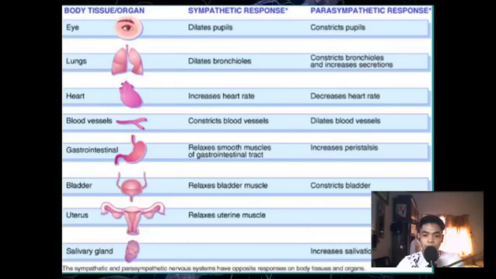Parasympathetic dilates blood vessels. Gastrointestinal: sympathetic relaxes smooth muscles of the gastrointestinal tract, and the parasympathetic response increases peristalsis. Bladder: sympathetic relaxes bladder muscles, and parasympathetic constricts bladder muscles. In the ureter, sympathetic relaxes ureter muscles. Meanwhile, in the parasympathetic response of the ureter, there is none. Salivary gland: none in the sympathetic response, and parasympathetic increases salivation.